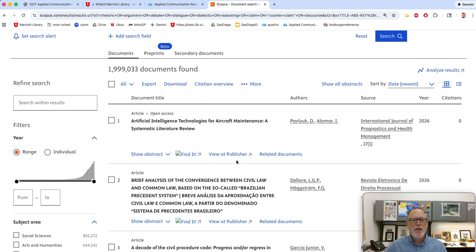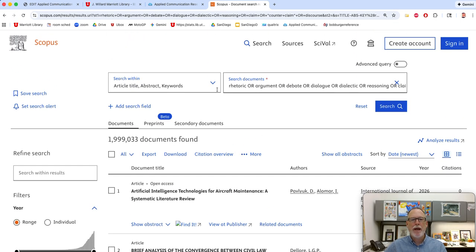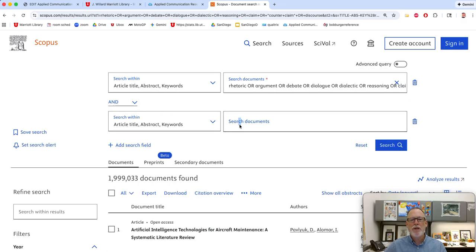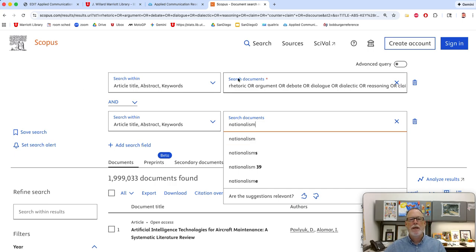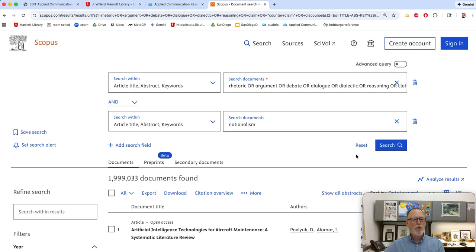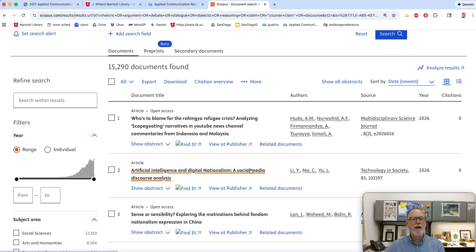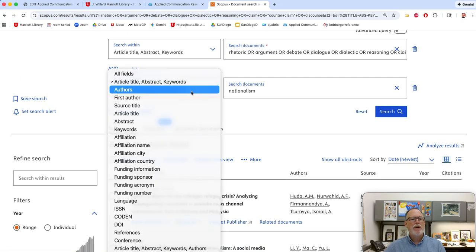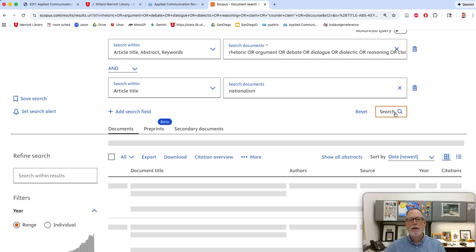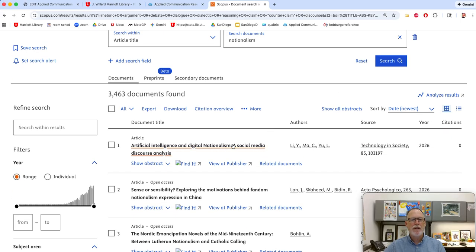So what we have to do is narrow down by adding a search field. This is where you put in your topic. So when you're looking for, there was somebody who was looking at nationalism. So out of those 1.9 million, it's going to find the ones that have nationalism in them. And all of a sudden, there's like 15,000. And what you can do is put it way up in the article title. And then there's 3,000.